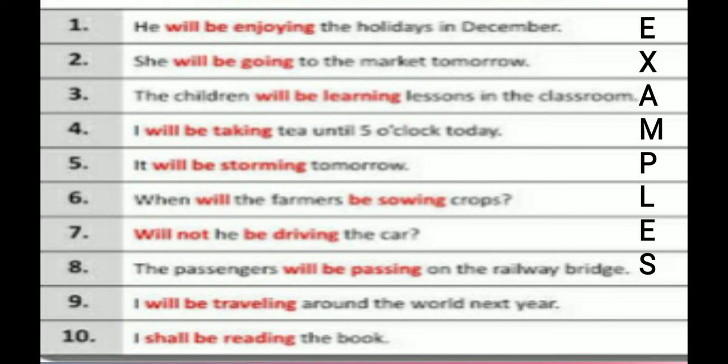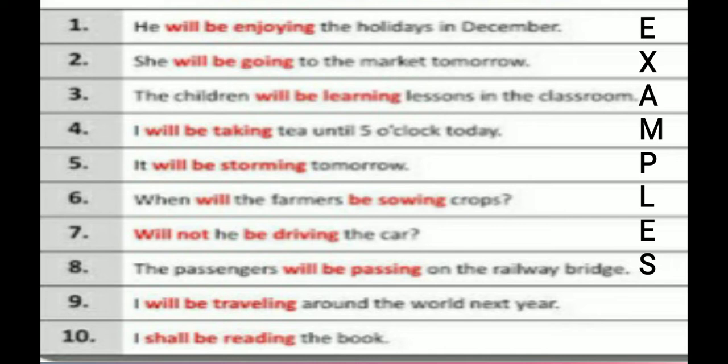Now students, we will see some more examples based on the given sentence structure and the uses of future continuous tense. First, he will be enjoying the holidays in December. Again, here a specific time is given, and in that specific time, the action which will be in progress is also mentioned here, will be enjoying.